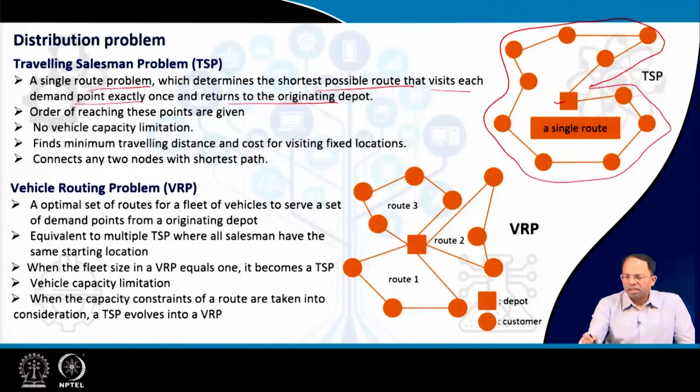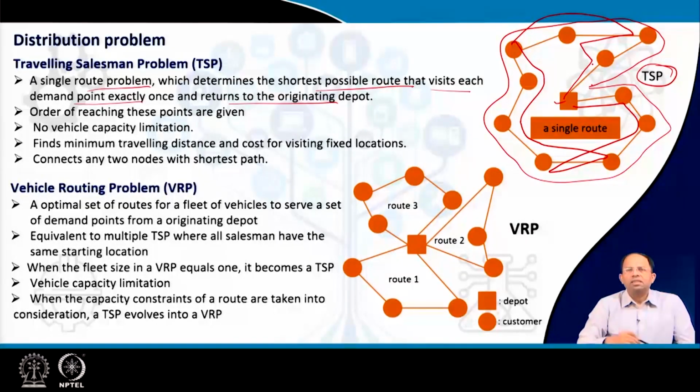Instead of going like this, I could have gone like this and so on, right? Then I could have gone here, and then this may be the shortest path, may not be. So I don't know which sequence gives me the shortest path. So a traveling salesman problem actually determines the sequence in which we should go to each of these, and while we travel between each of these nodes, we use the shortest path between these particular nodes, right? That is determined by Dijkstra's algorithm.